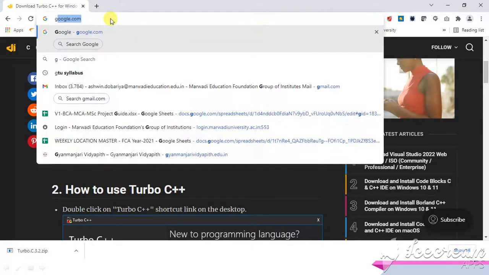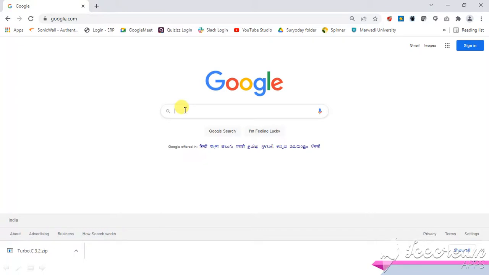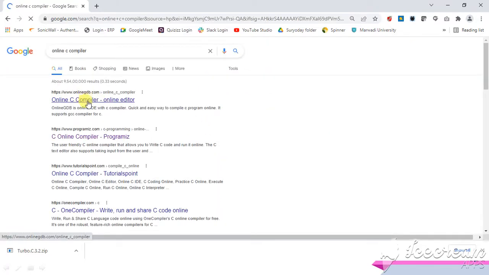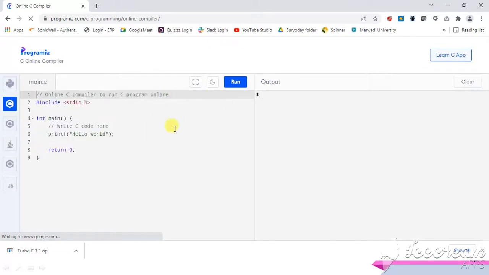Again, you have to go to Google, and in mobile you open Google, right? Even in your laptop, if this Turbo C is not properly working, you can use the online C compiler. So go to Google, then here you write online C compiler, right? Here you can see many websites which provide an online C compiler, and one of the websites is programiz.com. You click on that. So this is an online compiler that you can use in your smartphone also.